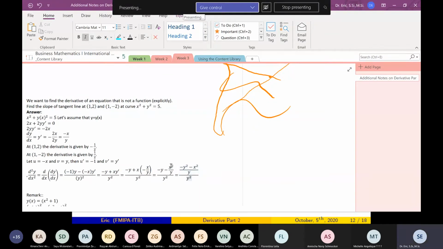And so we get minus y squared minus x squared, divided by y cubed.